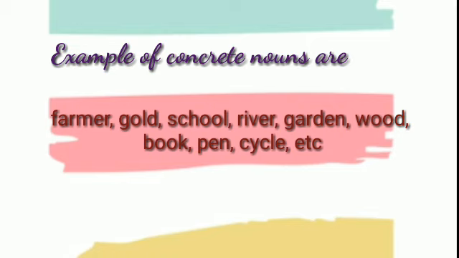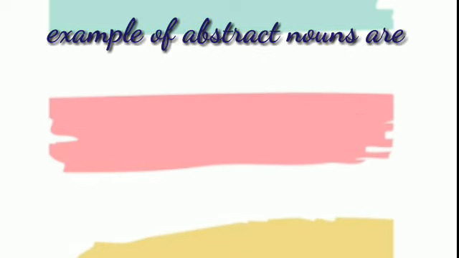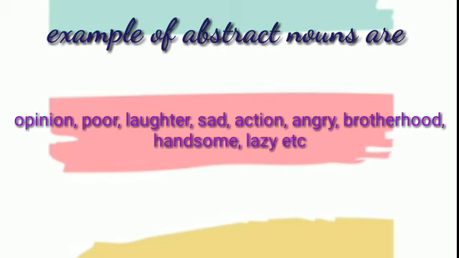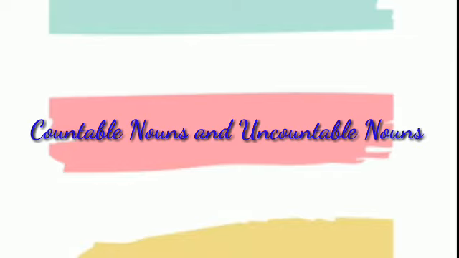Children, some more examples of concrete nouns are farmer, gold, school, river, garden, wood, book, pen, cycle, etc. And some more examples of abstract nouns are opinion, poor, laughter, sad, action, angry, brotherhood, handsome, lazy, etc. Children, now the next type, that is countable nouns and uncountable nouns.